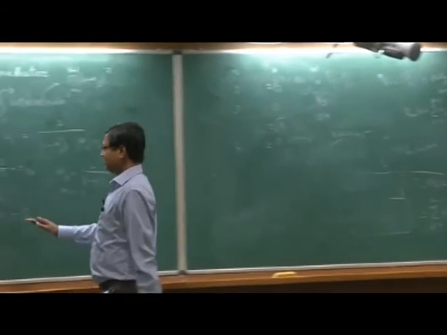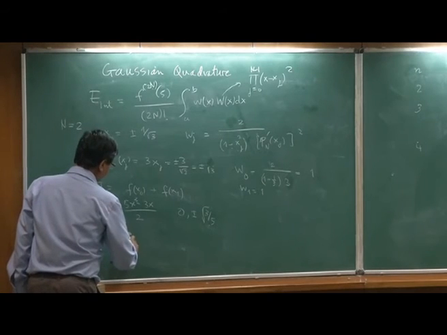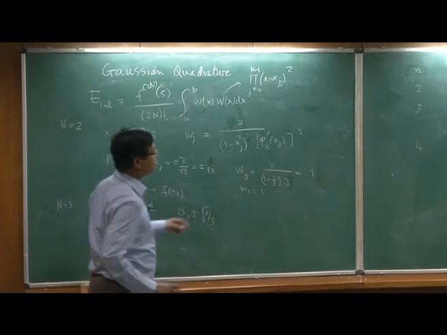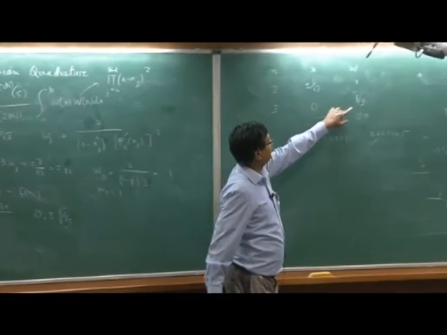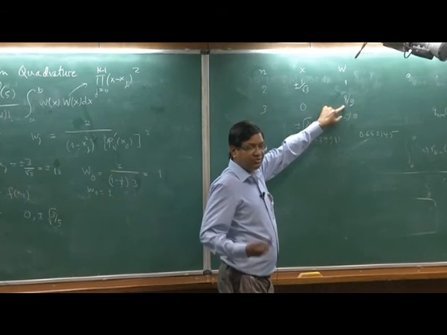So for P3, my integral will be W0 coming from here, so I read off this one, and the function is computed at 0.